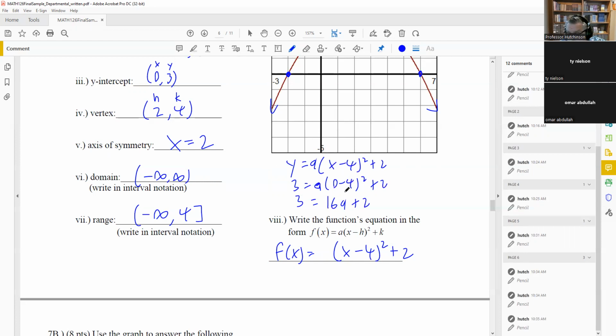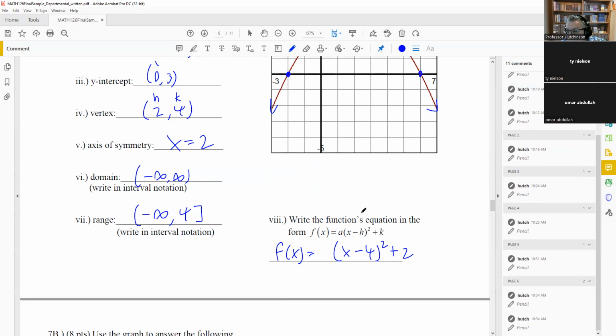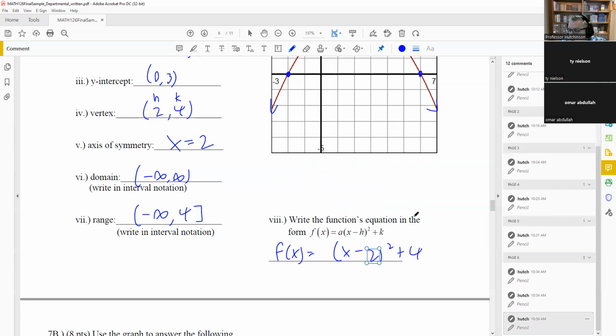I'm sorry, you know what? I put the wrong number in here. I switched these. My apologies. I said h was 2 and k was 4. So I actually switched these. So let me fix this here. This should be a 2, and this should be a 4. Yeah, it's h and k. So I switched those. My apologies on that.